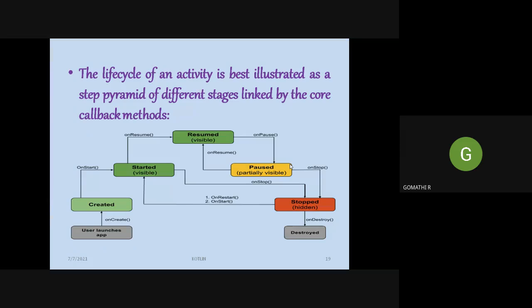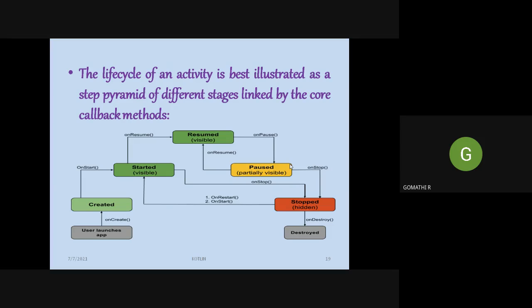These are the methods in the life cycle of any activity. You should understand the flow of these methods, and when a particular method needs to be called, then only you can program it accordingly. Whenever you create an app using Kotlin, you need to include one or the other of these methods. Then only your app will have a flow from one place to another. Based on the methods you call in your program, the particular activity will be activated, and you will be taken to the corresponding screens.